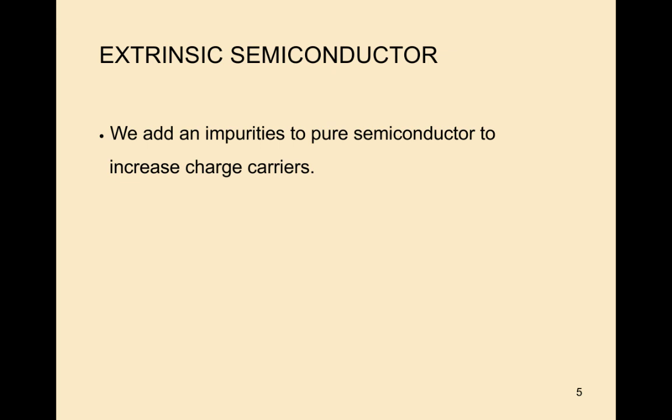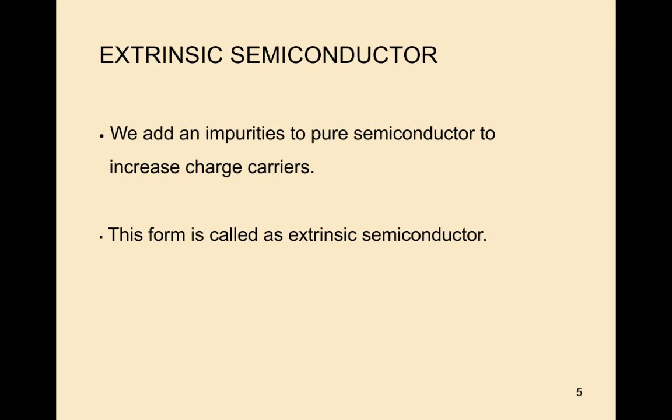This form is called an extrinsic semiconductor.